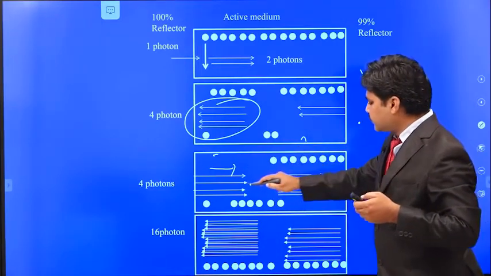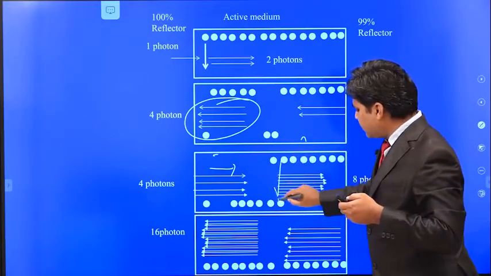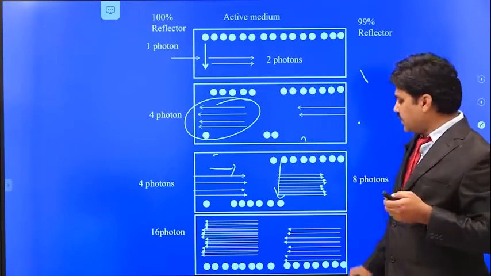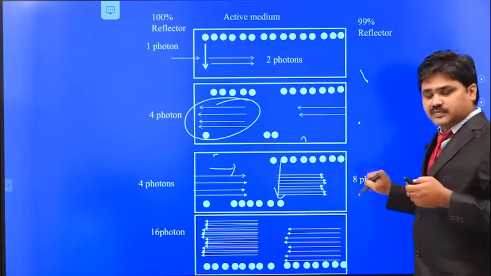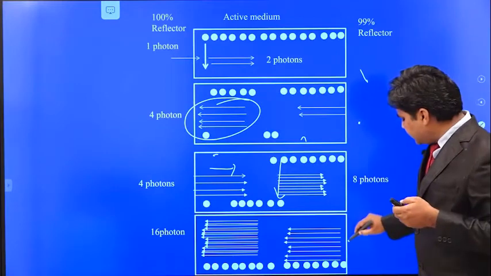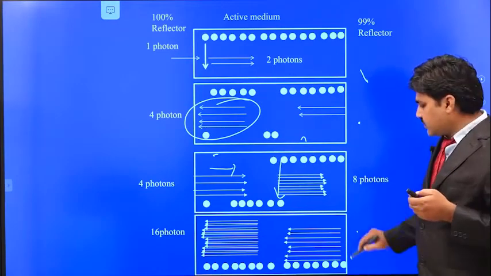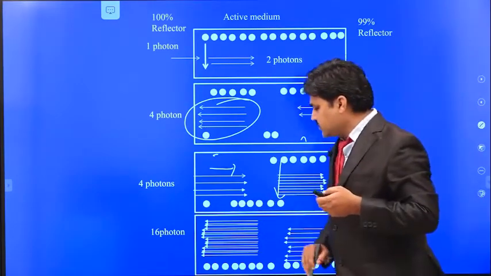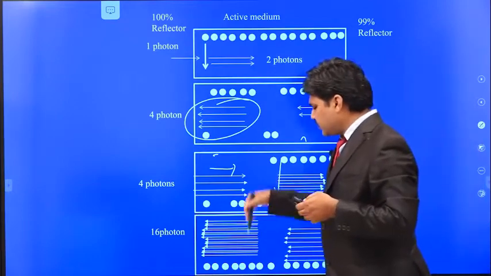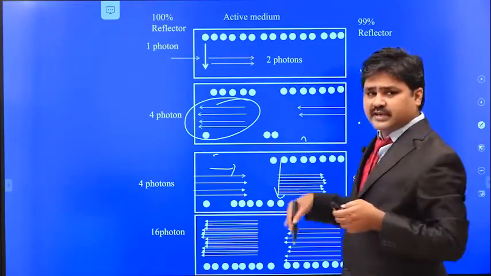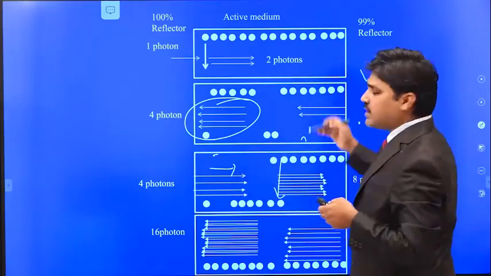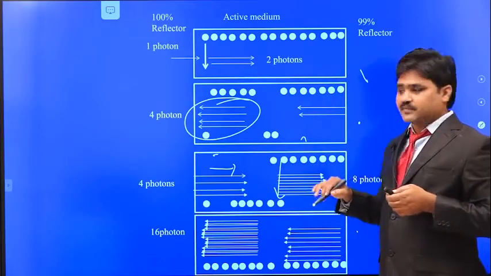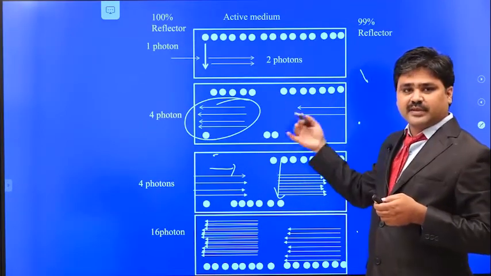These 4 photons again bring 4 atoms to the ground state, so again you get 8 photons. These 8 photons are reflected back, and again it produces 16 photons. In that way the number of photons gets multiplied. So this is the use of the optical resonator. In this way we can multiply the number of photons.